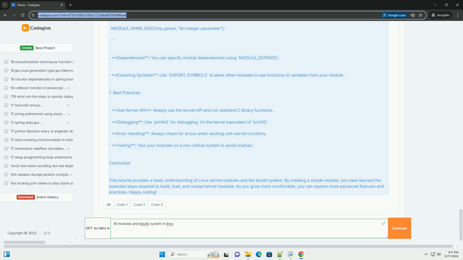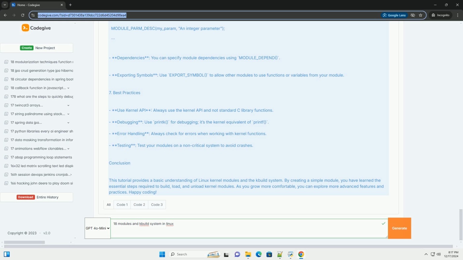2. Understanding the Kbuild system. The Kbuild system is a set of makefiles and conventions used to build the Linux kernel and its modules. The main components include Makefile, a file that defines how to build modules, and Kconfig, a file that describes the configuration options for the module.